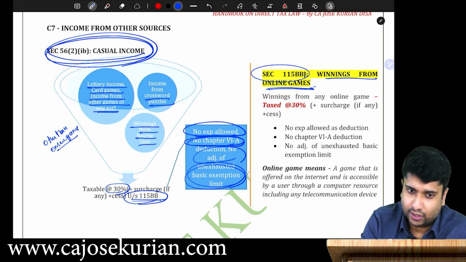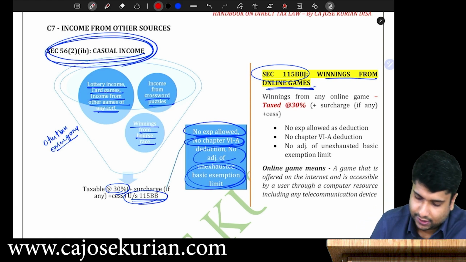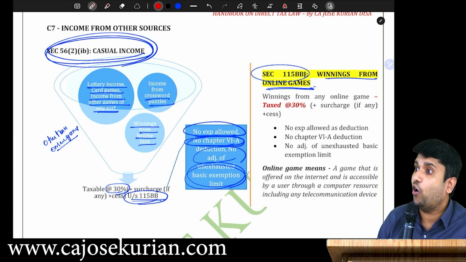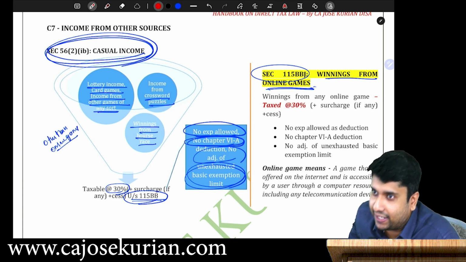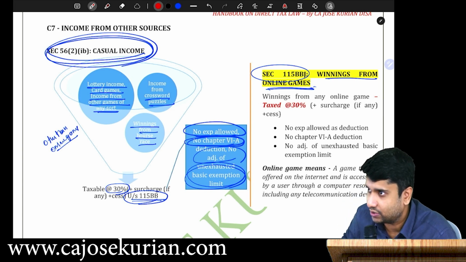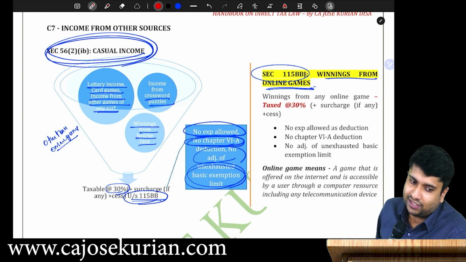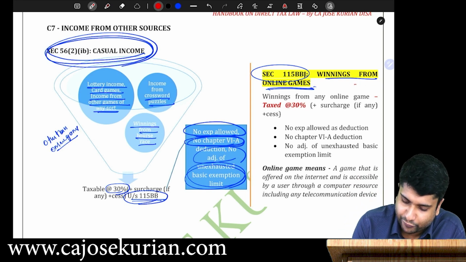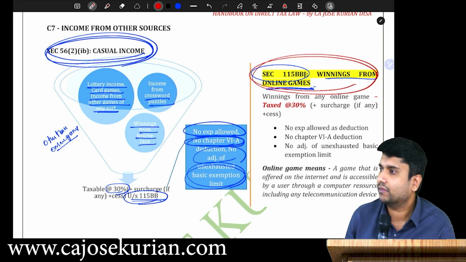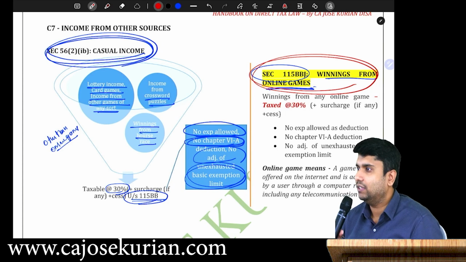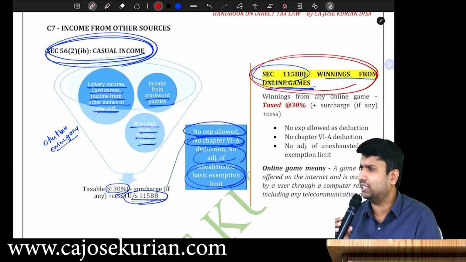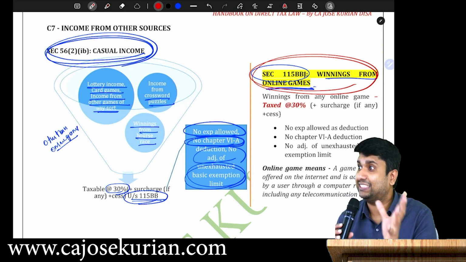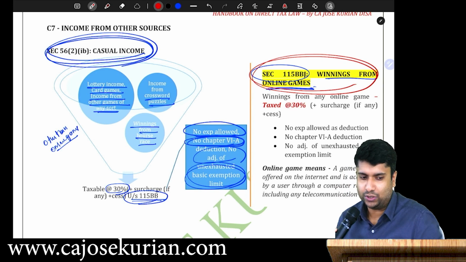So, listen. What if you are winning some online game? Say you have played some online game and you have some winnings. What to do? You cannot claim any rebate. No expenditure, no deduction, including rebate. You tell me, what's the treatment? Say for example, Dream 11 or Fantasy Cricket or Rummy Circle or Junglee Rummy or Ace2Three Rummy. Those kinds of games you are playing.